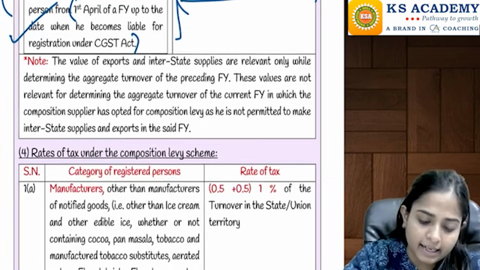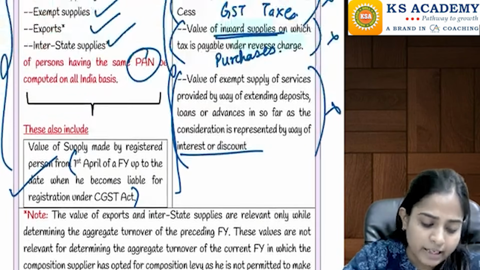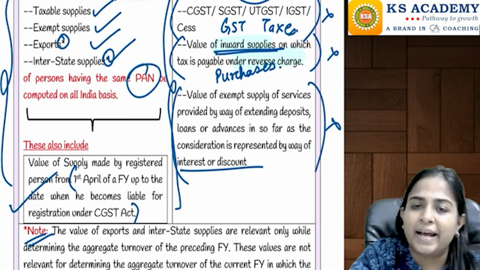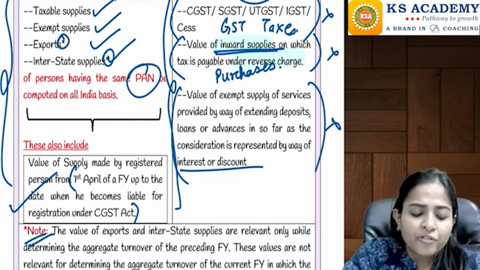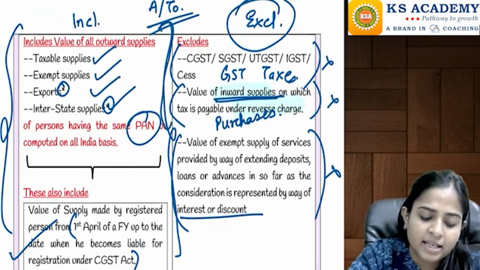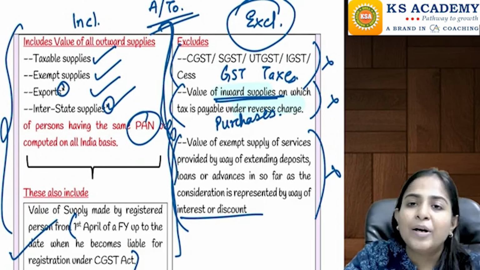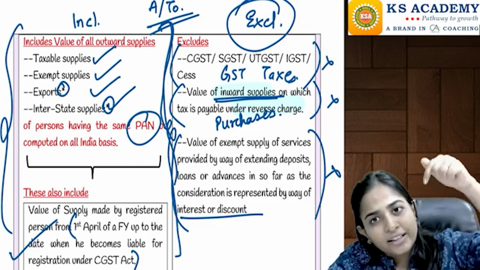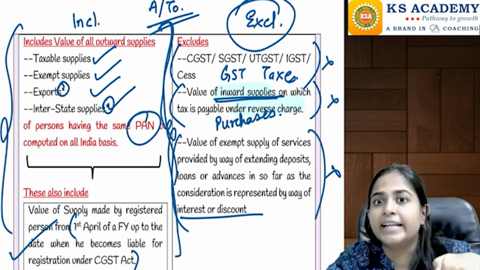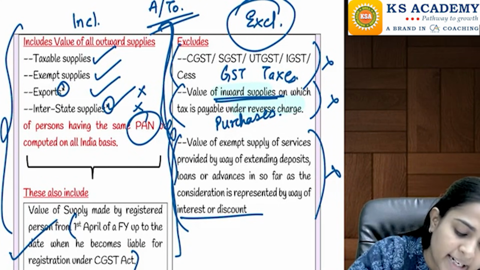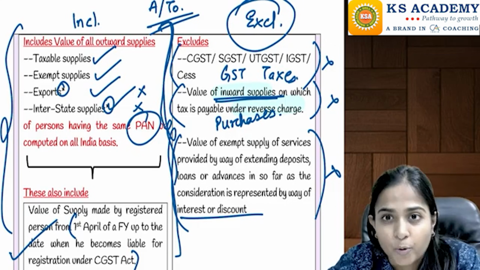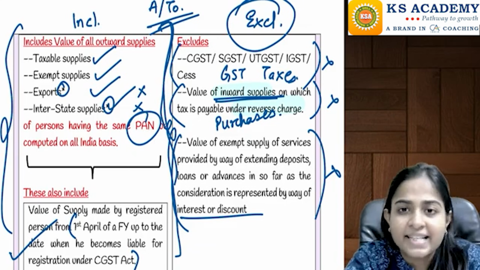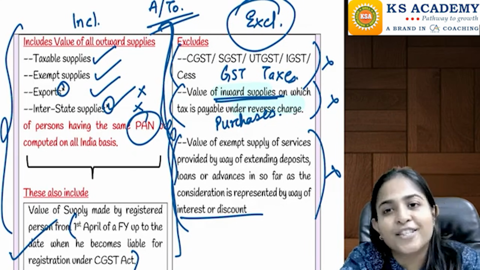If you are not able to recollect, see, here they have written a note that exports and interstate supply, there is a star mark put up here. We have included exports and interstate supply in your aggregate turnover, because you are checking the aggregate turnover for the preceding financial year. But when you are calculating the turnover for the current year, exports and interstate supplies are not at all allowed. If you are involved in exports or interstate supplies, then you cannot opt for composition scheme at all.